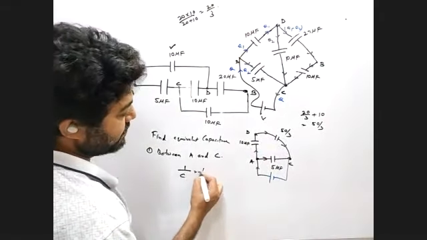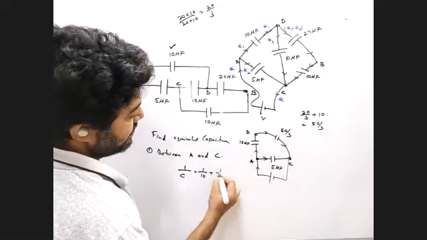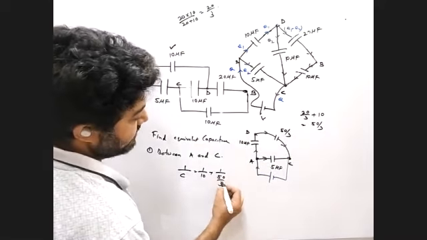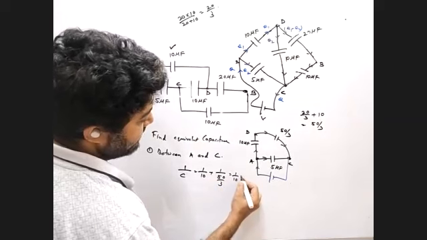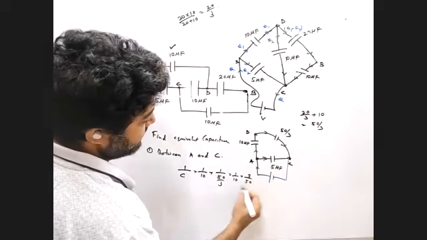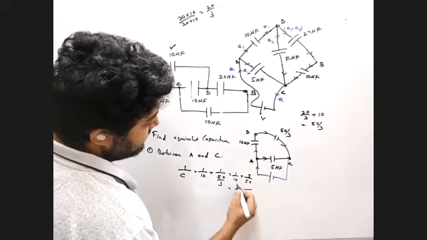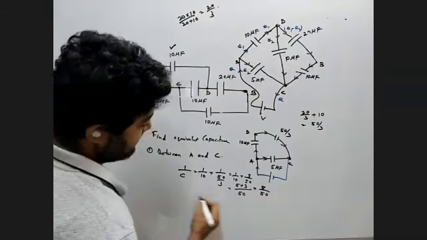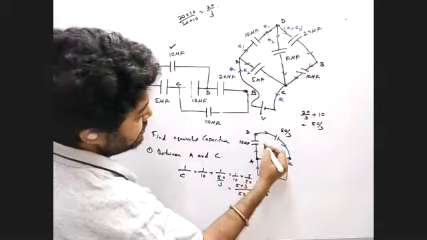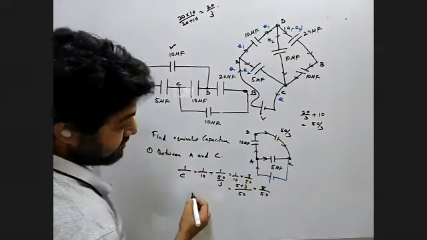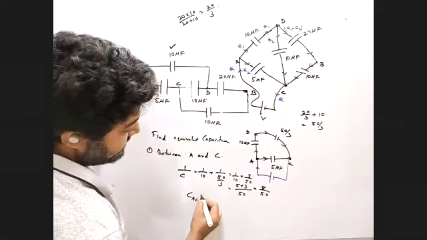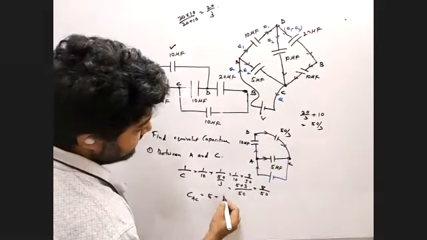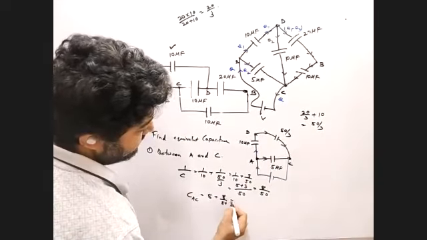If these two are in series, how can you find the equivalent capacitance? 1 by C is 1 by 10 plus 1 by 50 by 3, which means 1 by 10 plus 3 by 50. That means 5 plus 3, that is 8 by 50. Now this total and this are in parallel. So C of AC is 5 plus 8 by 50.